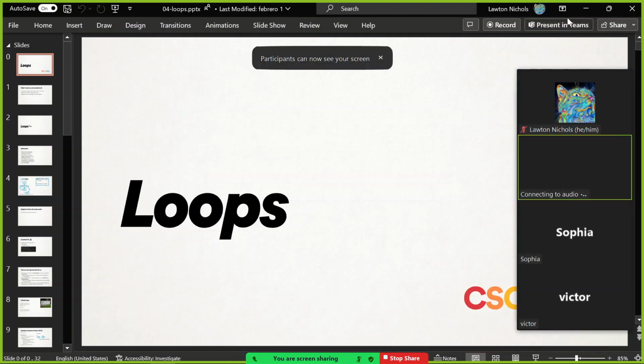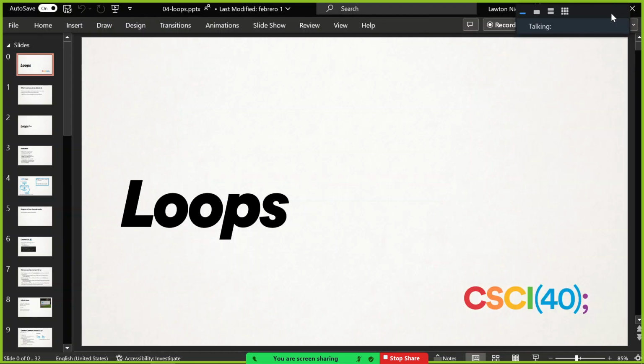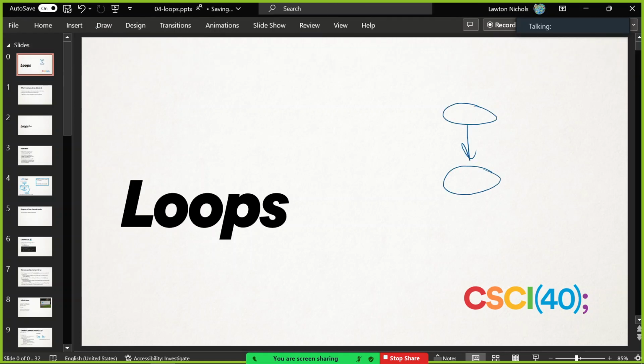Alright, so we are about to learn the most magical concept. We're going to be able to make our code, which normally looks like this, we're going to make it, drumroll please, do that.